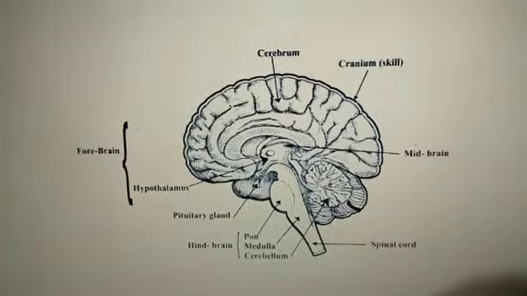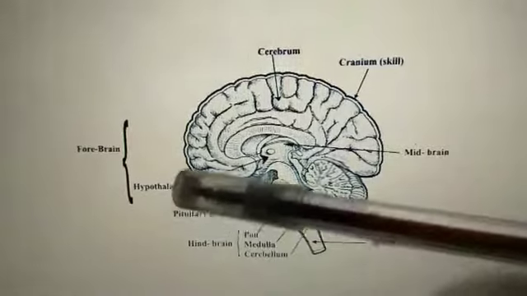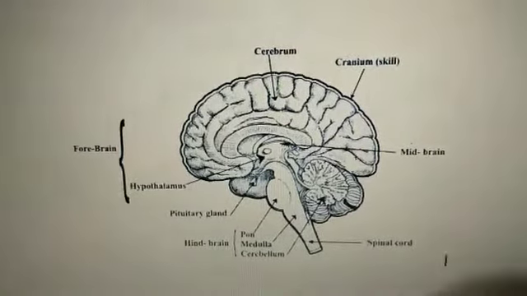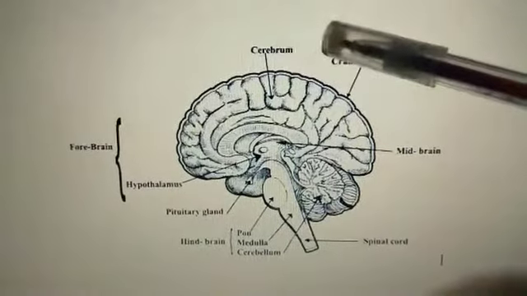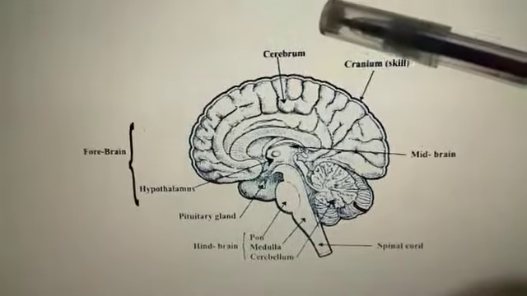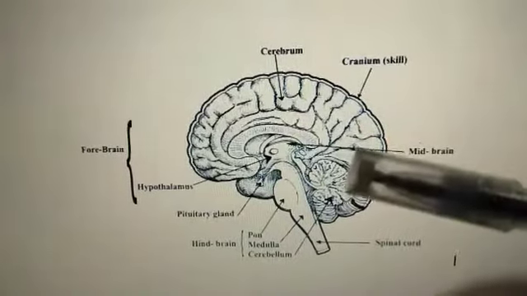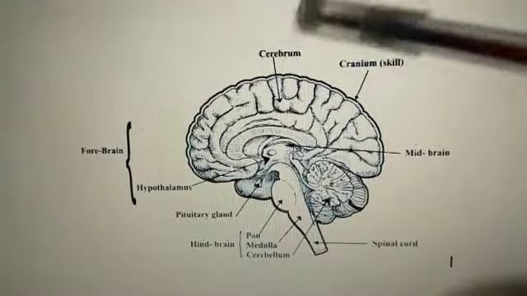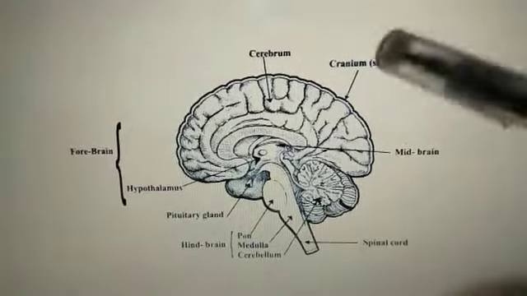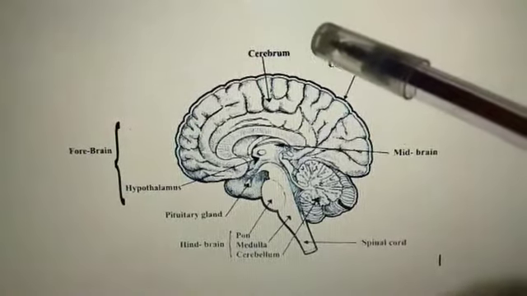Now, let us start with the forebrain. In the forebrain there are two parts: cerebrum and hypothalamus. The cerebrum is the largest part of the brain, and it is the main thinking part of the brain. Whatever decisions we make are due to the presence of the cerebrum. Learning, memory, intelligence, everything is controlled by the cerebrum.